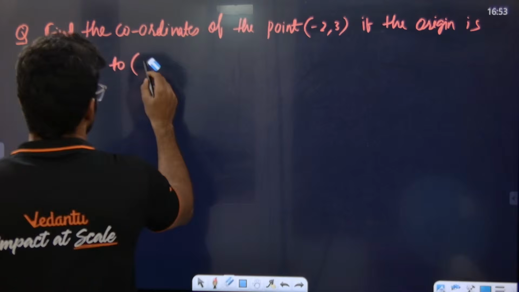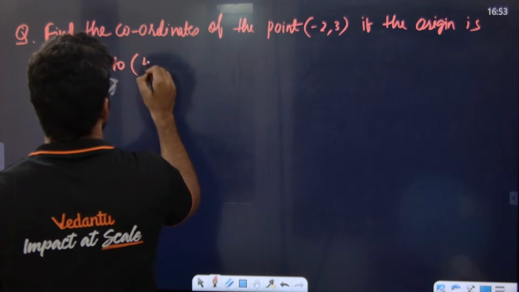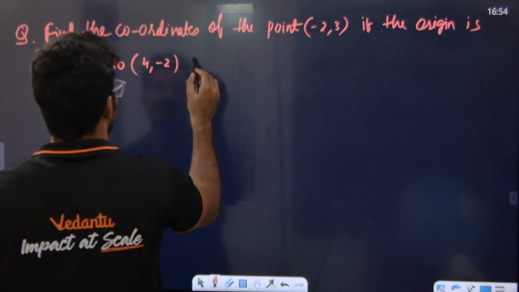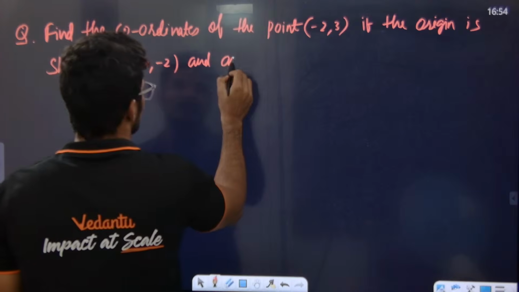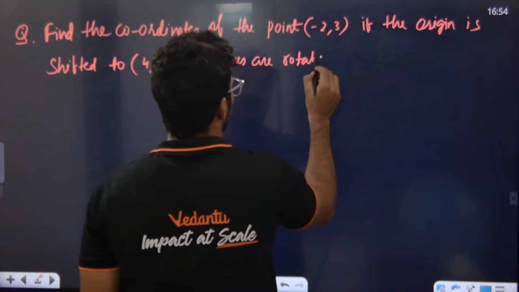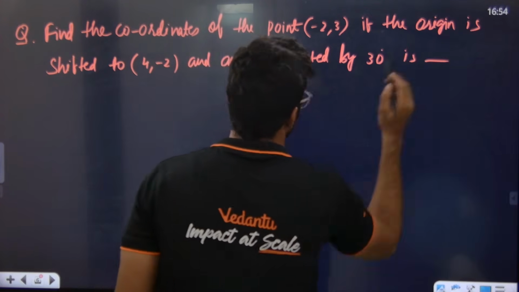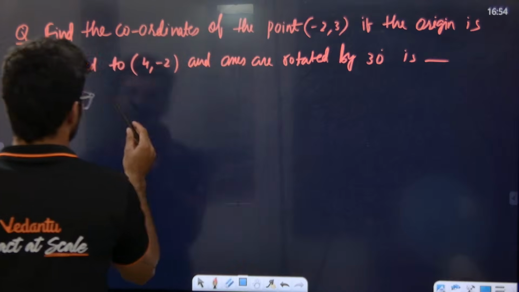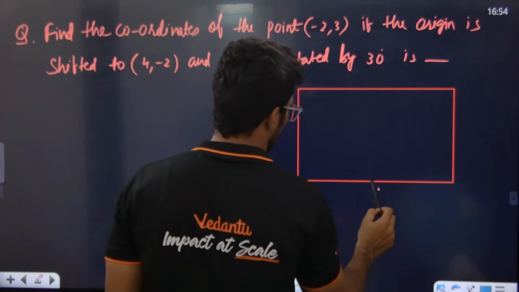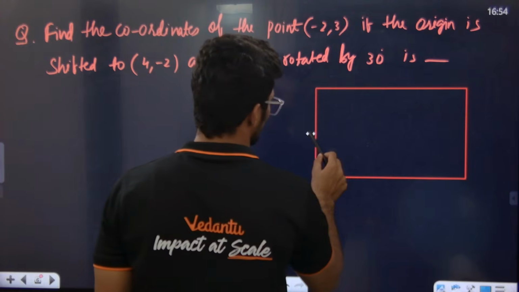4 comma minus 2, you say. Okay. And the axes are rotated by 30 degrees. So what I need to do, we need to follow the box.